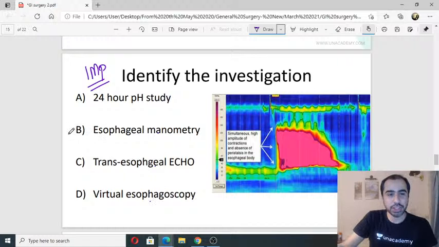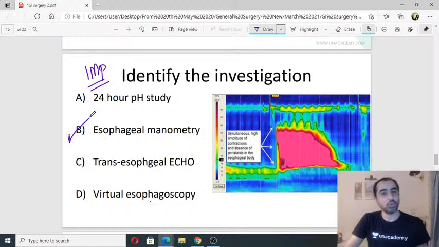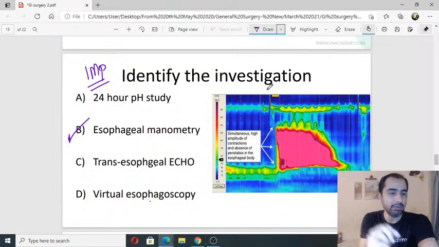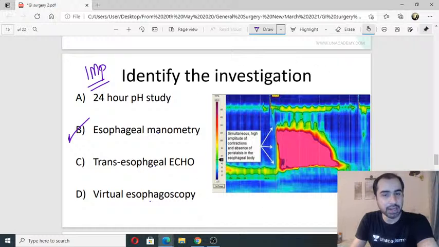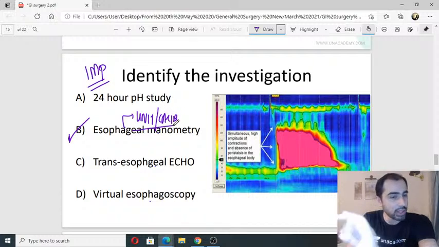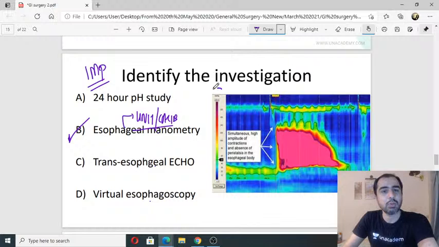This is esophageal manometry. So how do you identify it's a manometry? Please don't look at this. Whenever you are given any graphical image which you can't understand, the way to understand is read the units or the calibration. Many times the units or the calibration will tell you what the image is. You see over here, there is the calibration. You see the colors which are calibrated. What do you read over here?